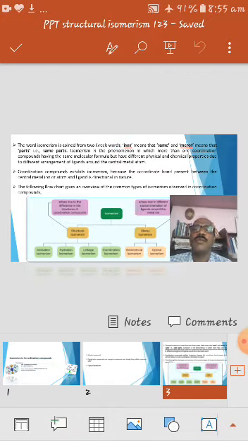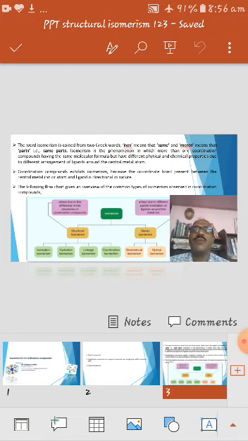The coordination compounds exhibit isomerism because the bond present between the central metal atom or ion and the ligand is a coordinate bond, and this bond is directional in nature. Due to the directional nature of the bond, the coordination compounds exhibit isomerism like organic compounds. Organic compounds are covalent compounds made up of covalent bonds, which are also directional in nature. Inorganic compounds, the ionic compounds except coordination compounds, are made up of ionic bonds, which are non-directional in nature.